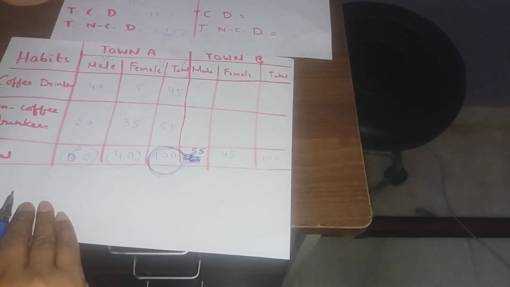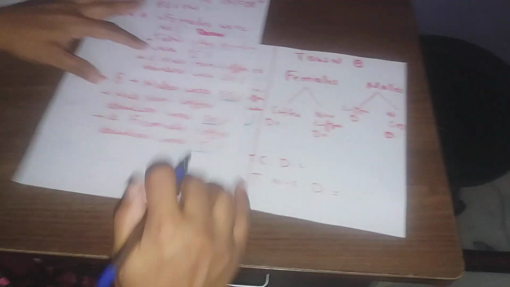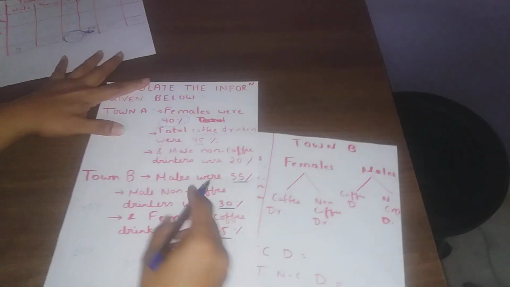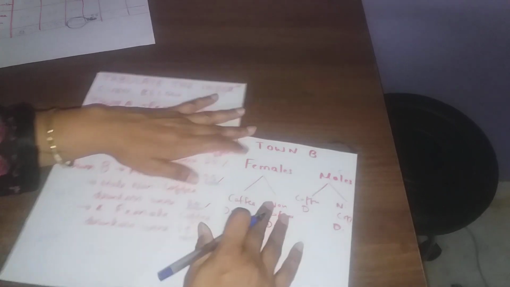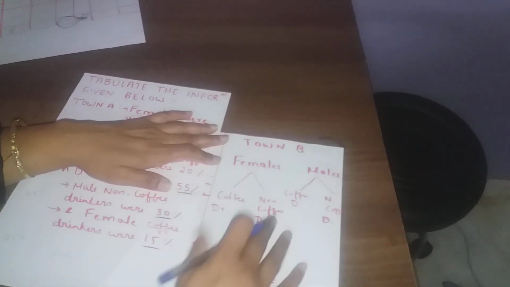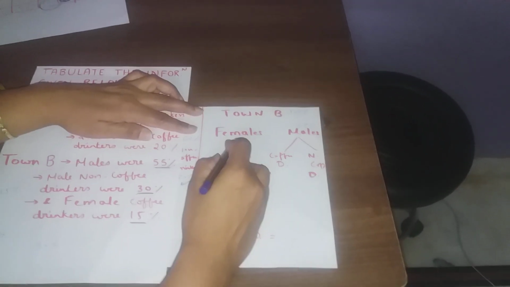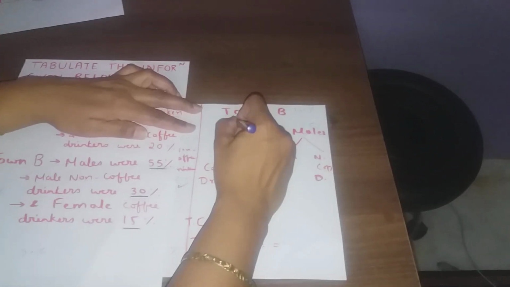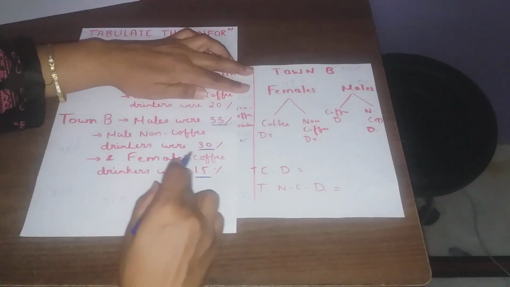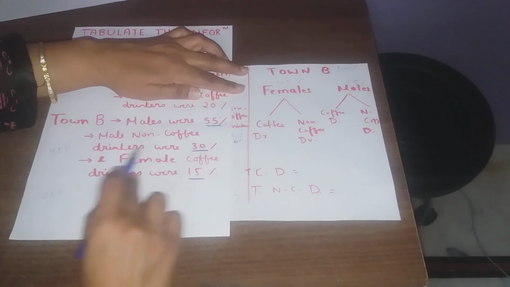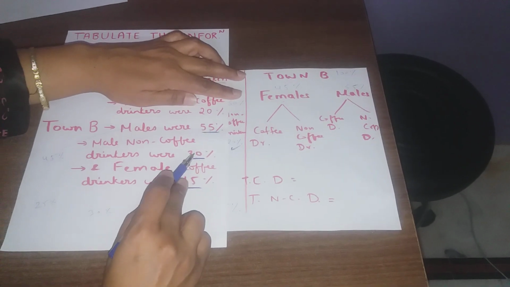Let us go for town B now. In town B, males are 55%. So total percentage definitely will be 100. So how many females will be there now? It will be 45%. Male non-coffee drinkers, they have told us, are 30%.